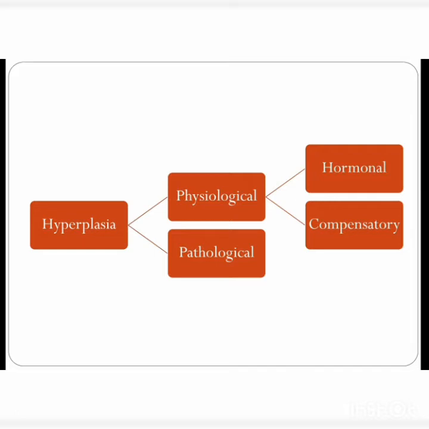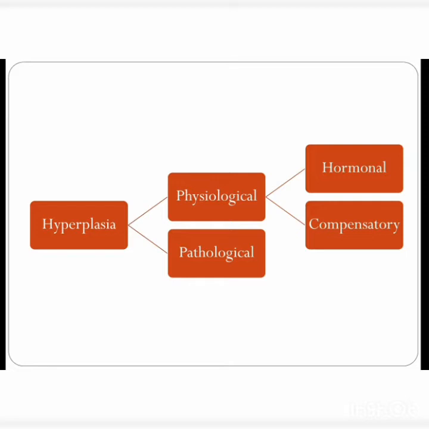Now we come to pathological hyperplasia. It is an abnormal increase in cell division. It occurs due to excessive stimulation by hormones or growth factors. The examples include endometrial hyperplasia, which is the hyperproliferation of the endometrium in response to estrogenic stimulation in polycystic ovary disease, or the exogenous administration of hormones.